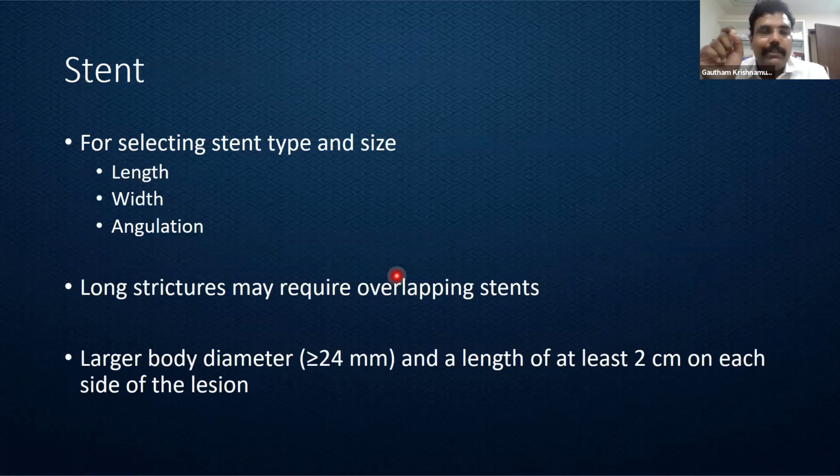We need to know the length of the stricturous lesion. We need to know the width so that the stent can be used properly. The angulation, sometimes an angulated sigmoid can cause a lot of issues in properly deploying a stent. If there are long strictures, we might require overlapping stents.